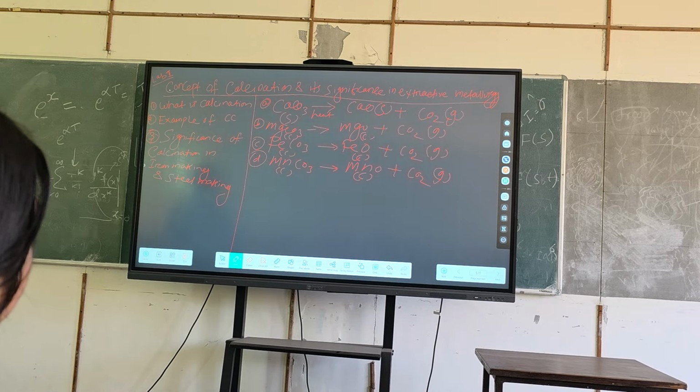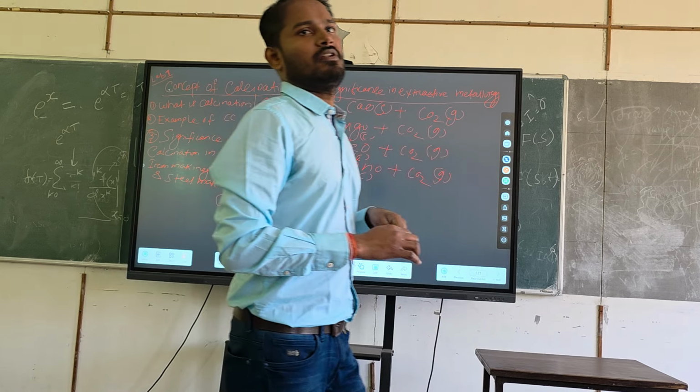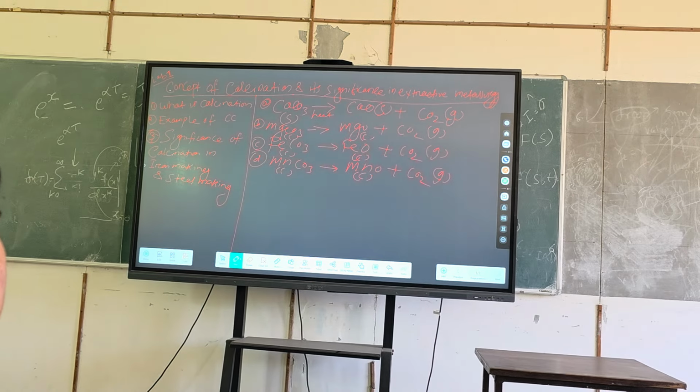So calcination is a pyrometallurgical process where we do thermal decomposition and removal of volatile matter, and this is a solid state process, not liquid. We are not going into the liquid state.